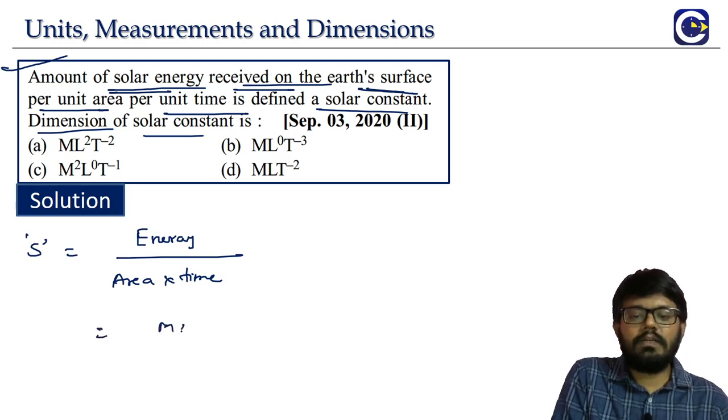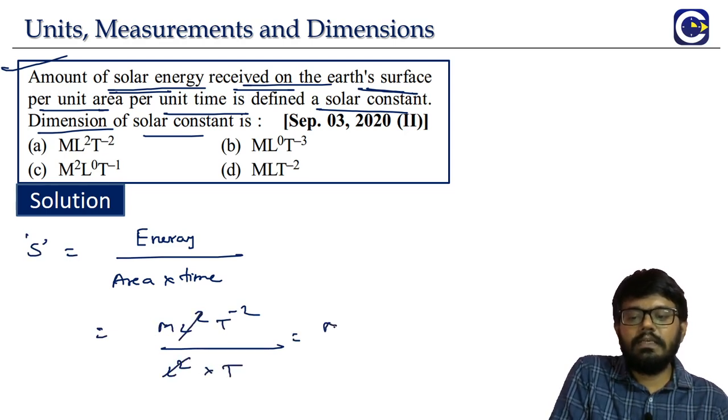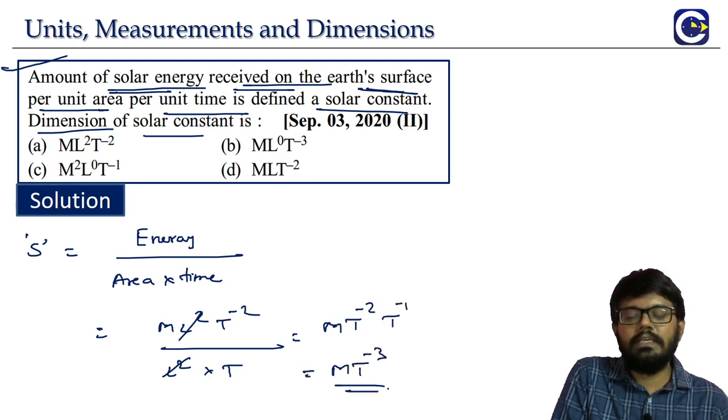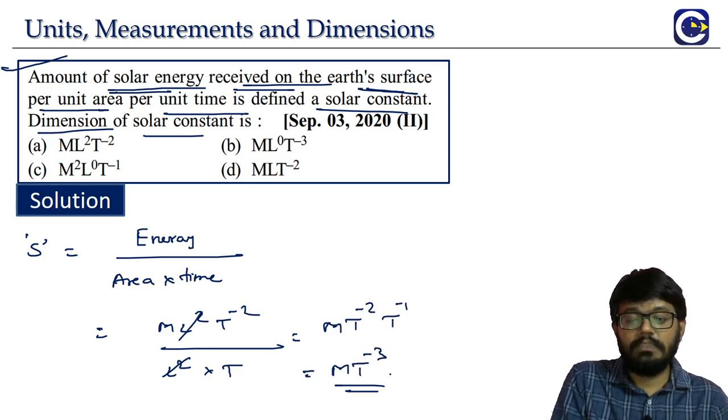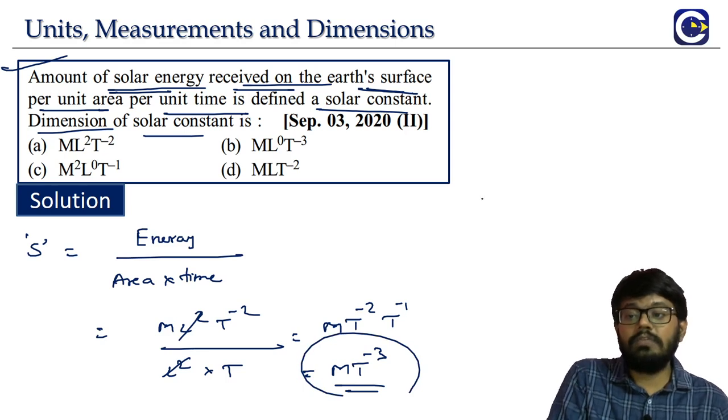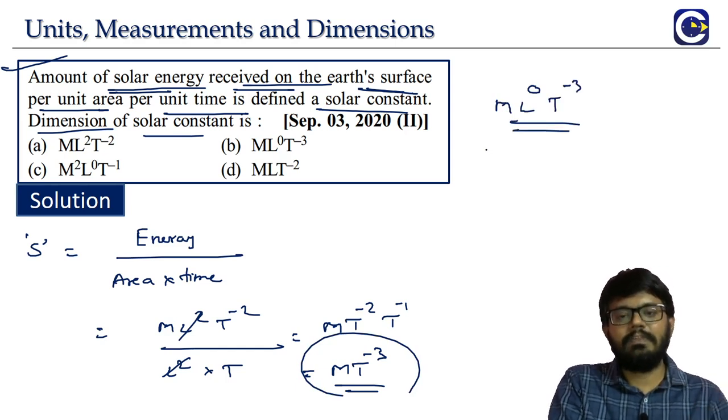So energy means M L square T power minus 2. Area means L square. So what is it? M T power minus 2 T power minus 1, that is M T power minus 3. But in the options, you see that somehow L is also coming. Here we don't have L, so how can we express it? Since L is not there, we can keep it as L power 0. So M L power 0 T power minus 3. Where is it the answer? Option B.